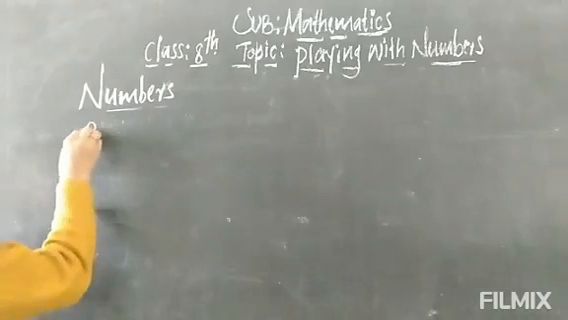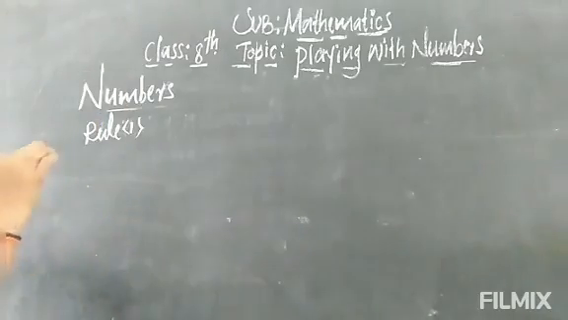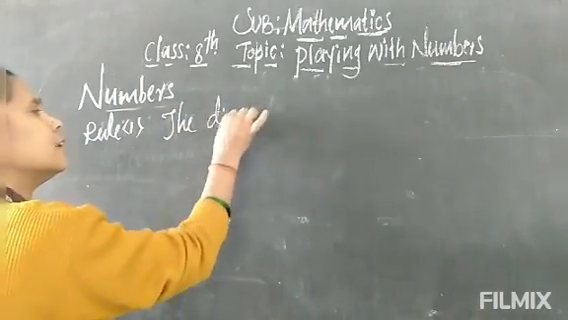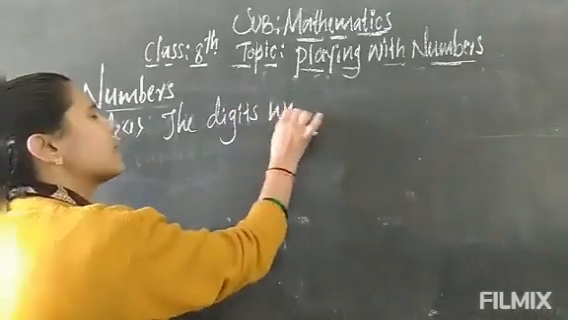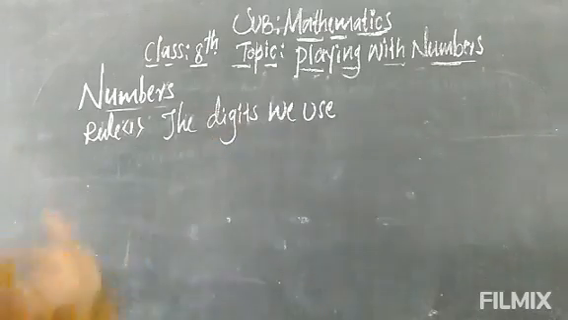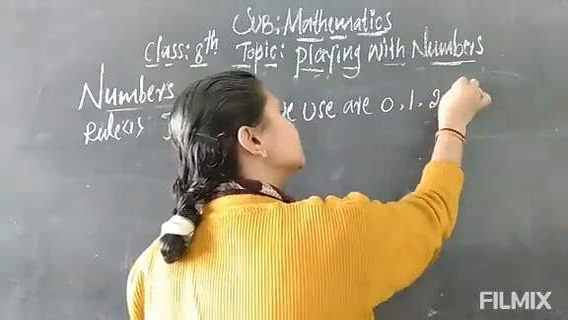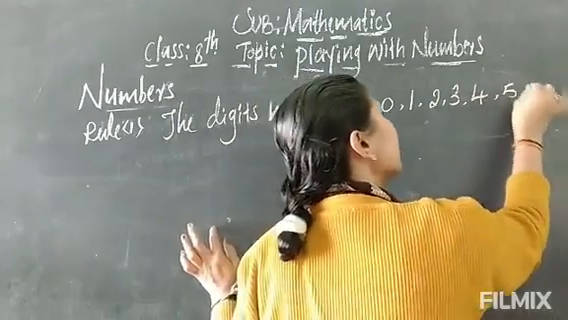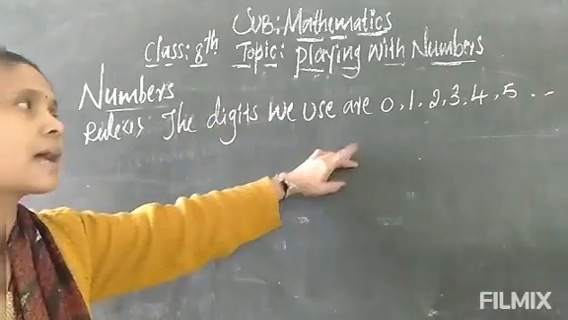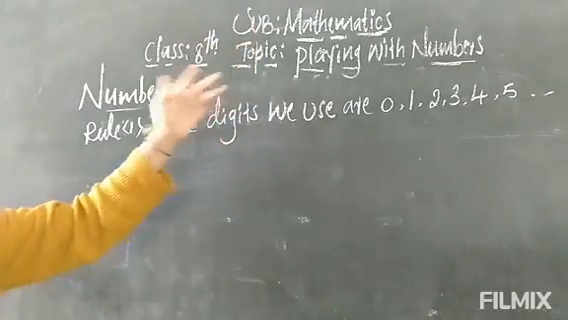The first rule. Rule 1: the digits we are using. Which digits are we using here? I already told you in the basic class. The digits we use are 0, 1, 2, 3, 4, 5, etc. Still more are there. Starting is 0, then the digits 1, 2, 3, 4, 5. Like this, the digit keeps increasing.